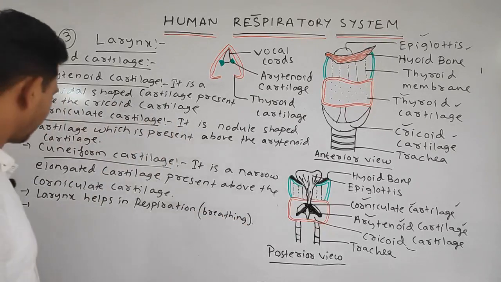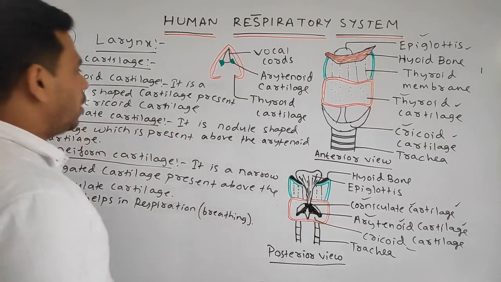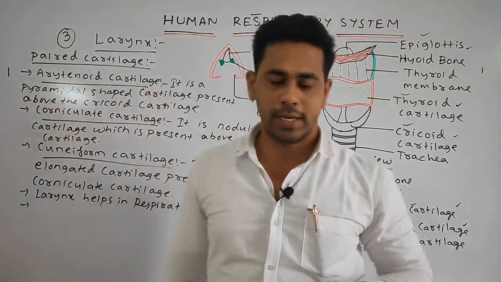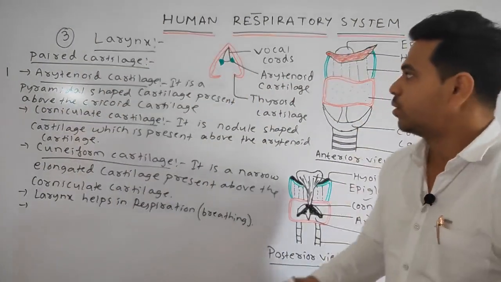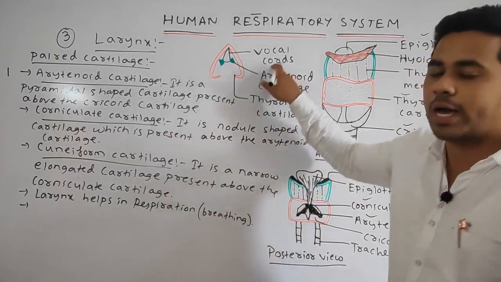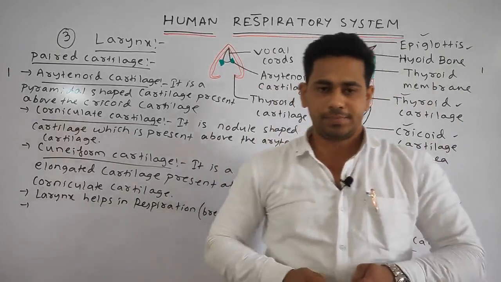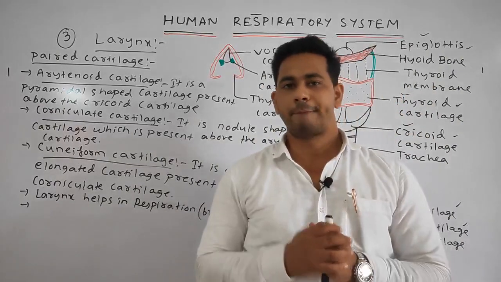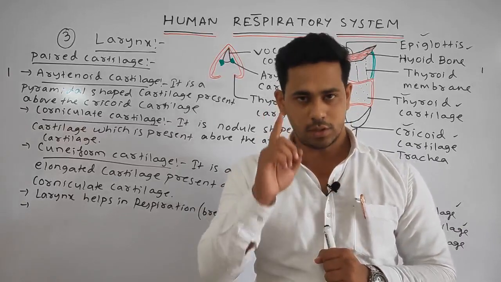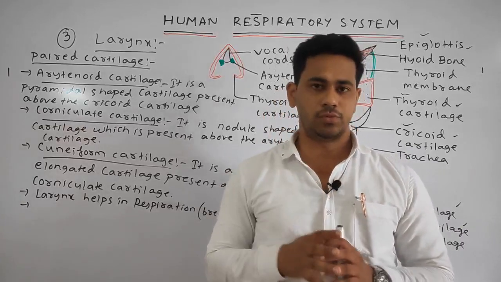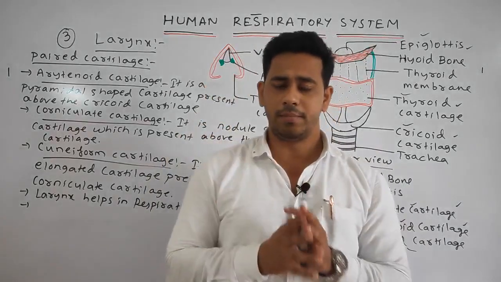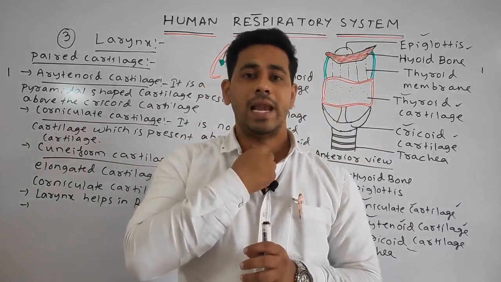Next point, due to the vocal cords, it acts as a sound box. Okay, what it means is sound production, which is also a main function of the larynx region. We create sound, I am able to tell something and you are able to hear it because of the larynx region.